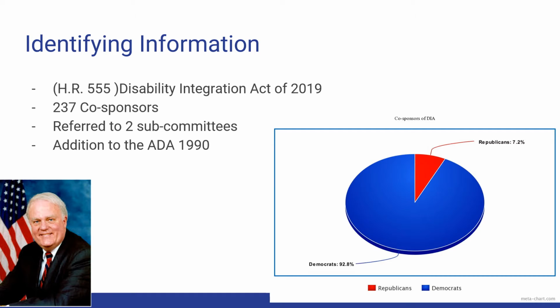This bill was also referred to two House subcommittees, the House Subcommittee of Energy and Commerce and the House Subcommittee of the Judiciary. This bill was also made in addition to the Americans with Disabilities Act of 1990.